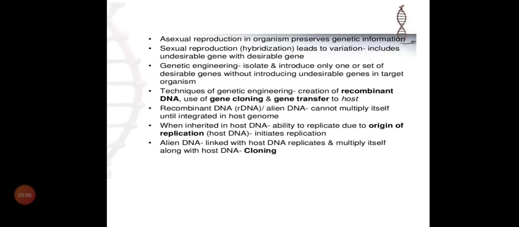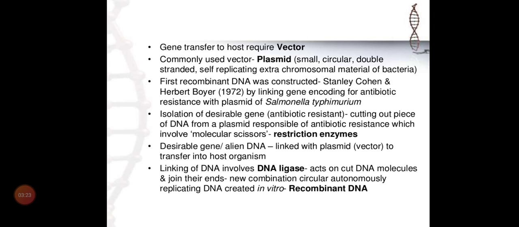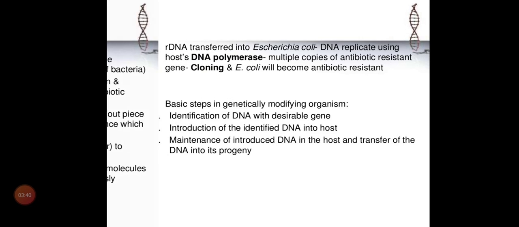And we learned all those technical terms: recombinant DNA, gene cloning, gene transfer, and what we mean by origin of replication. The same I will explain in detail while explaining the concept. So the technical terms are clear. And what do you mean by vector? We saw one example, a plasmid vector in Escherichia coli. It is naturally present extra-chromosomal circular DNA. And all those recombinant DNA technology terms we learned.